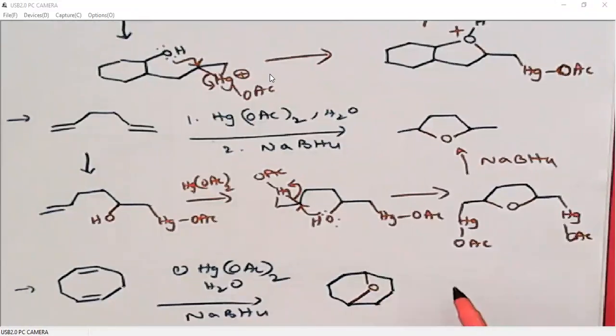Okay. We can also redraw it in a 6-membered chair conformation. So this is one 6-membered ring and this is another 6-membered ring.